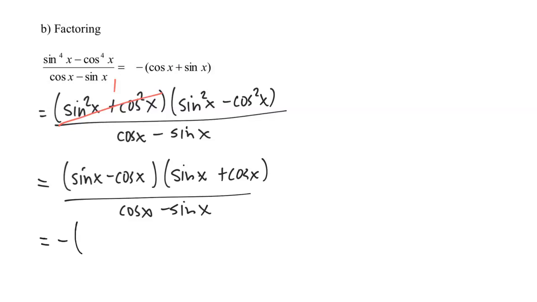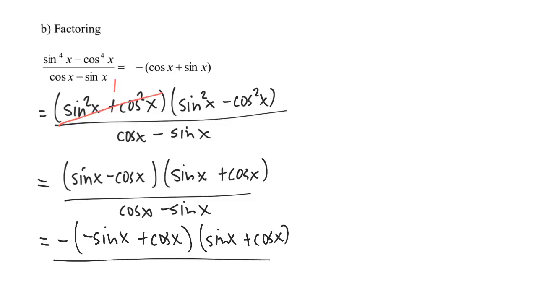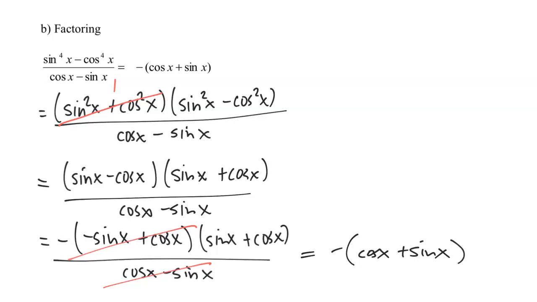And so this is going to say negative of negative sine x plus cosine x multiplied by sine x plus cosine x, and then over cosine x minus sine x. And so now what I notice is that this parentheses and this denominator are exactly the same, and therefore they will cancel out, and we will be left with our right-hand side. Negative, and then I'm going to go ahead and rewrite that inside the parentheses so that it looks exactly like the right-hand side. Negative parentheses cosine x plus sine x.